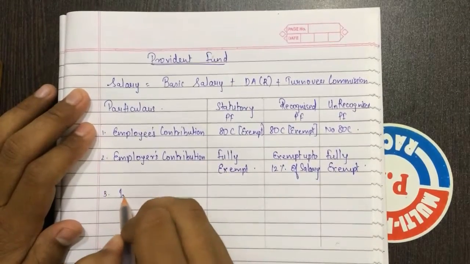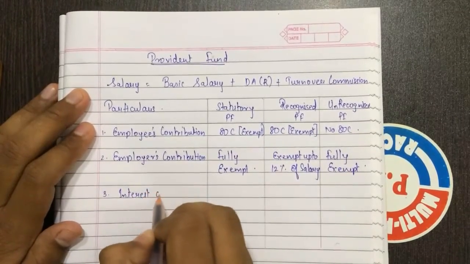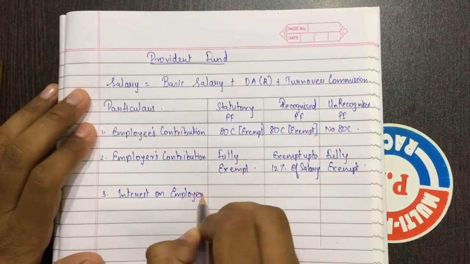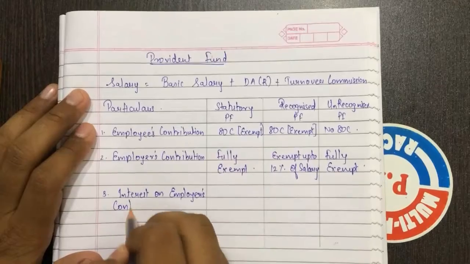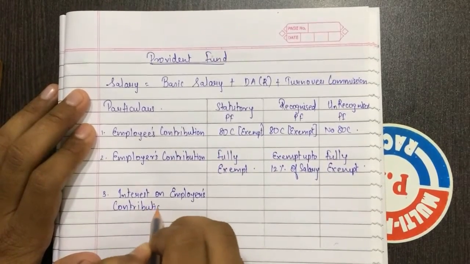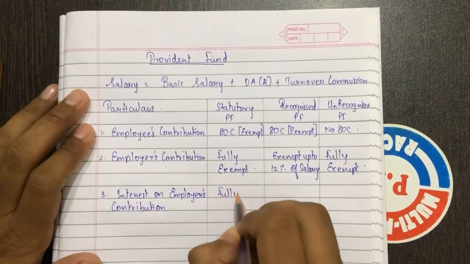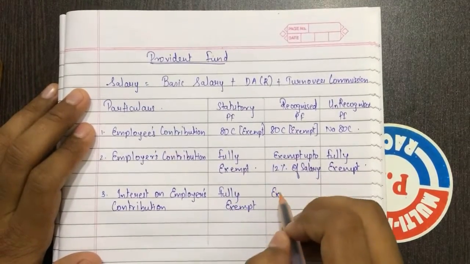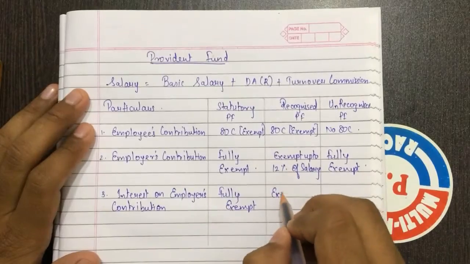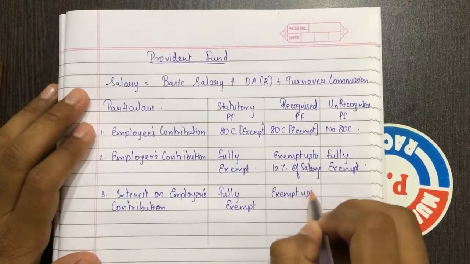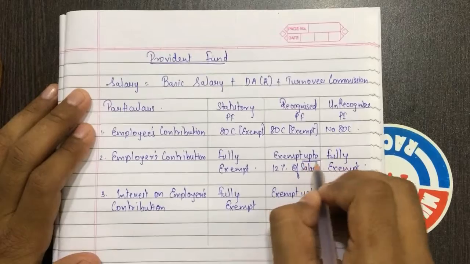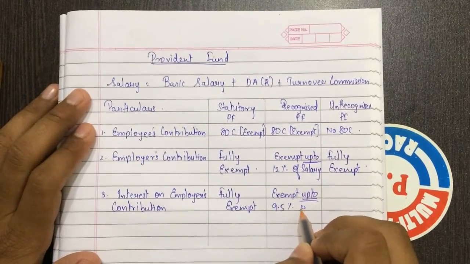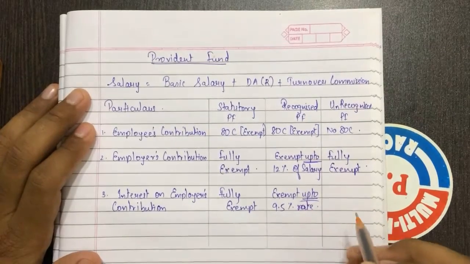Third, interest on employers contribution, fully exempt for statutory provident fund. For recognized provident fund, it is exempt up to, just underline these words, up to 9.5% rate.